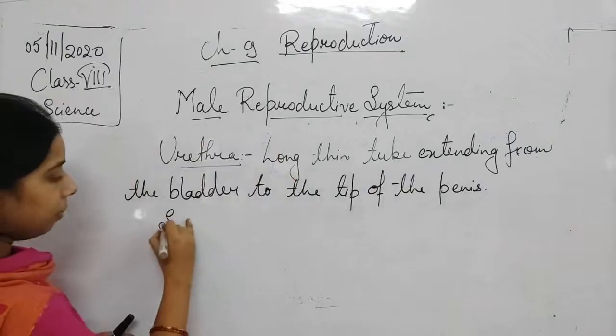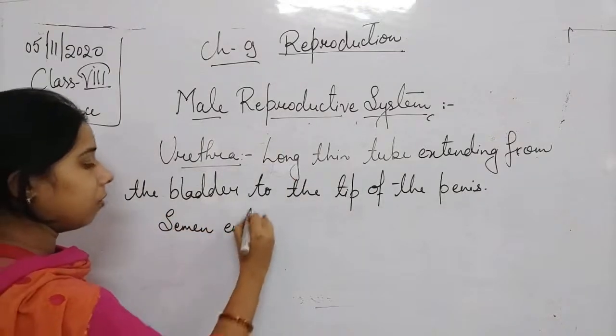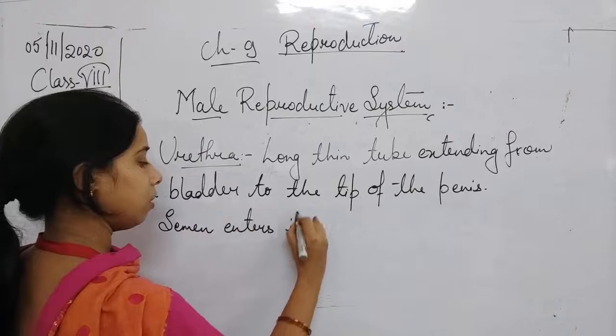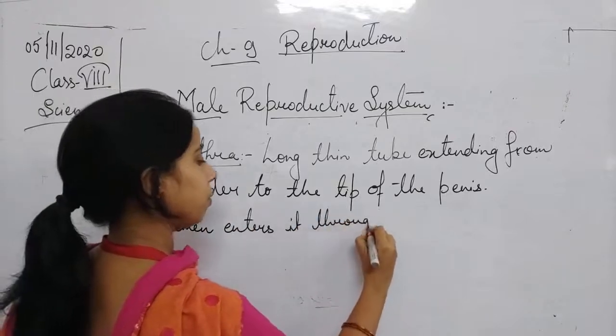Okay, so semen enters it through the sperm duct.